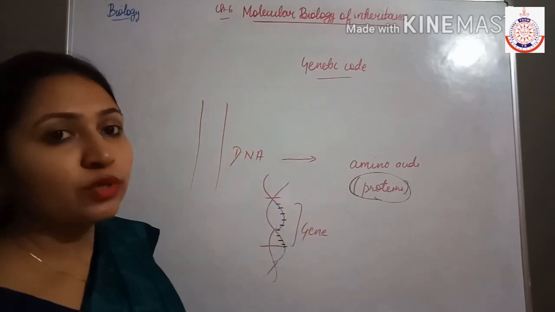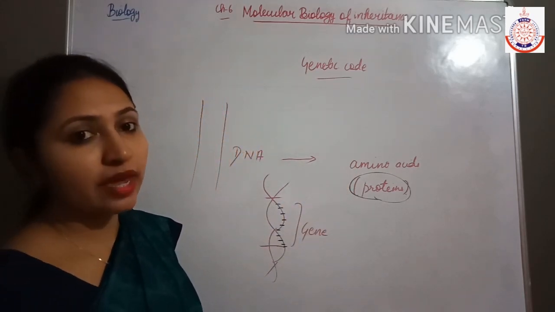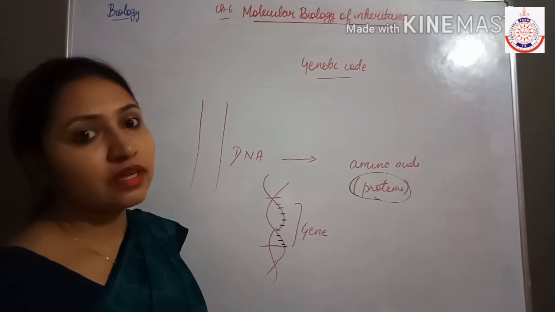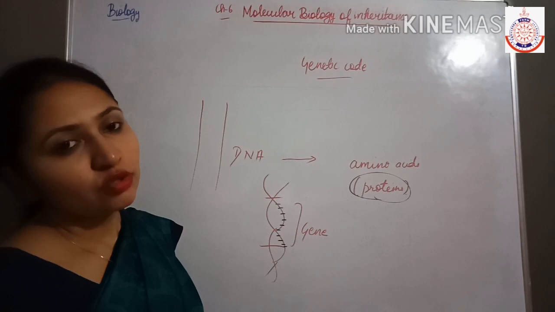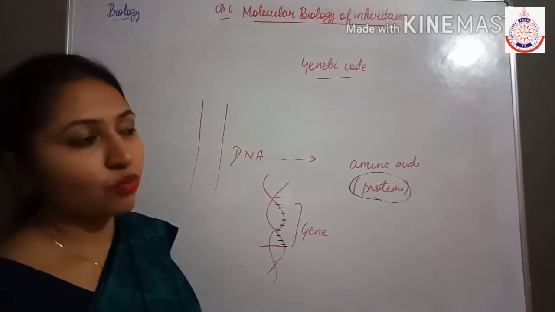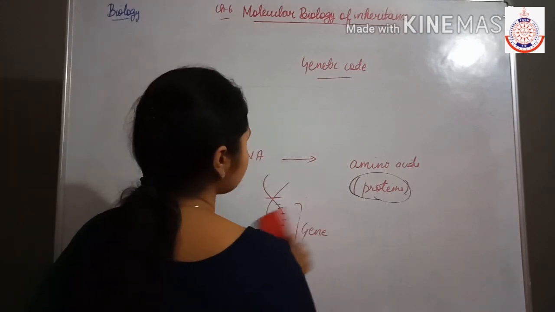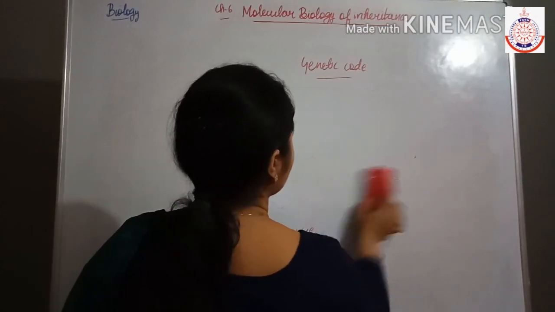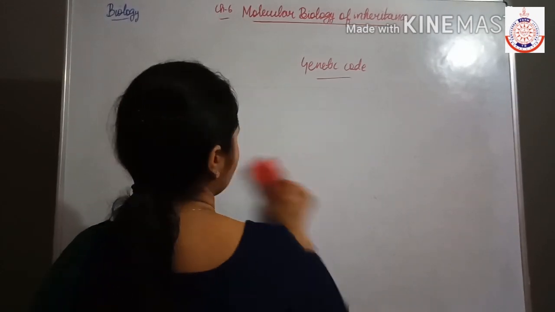Now there were three scientists who made a great discovery in deciphering the genetic code, that is, to know about the genetic code. So what discovery did they make?